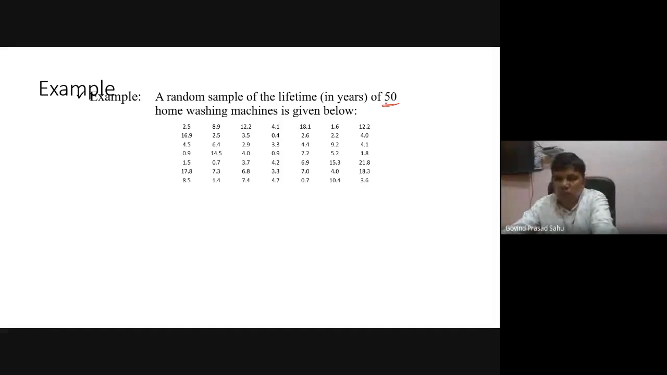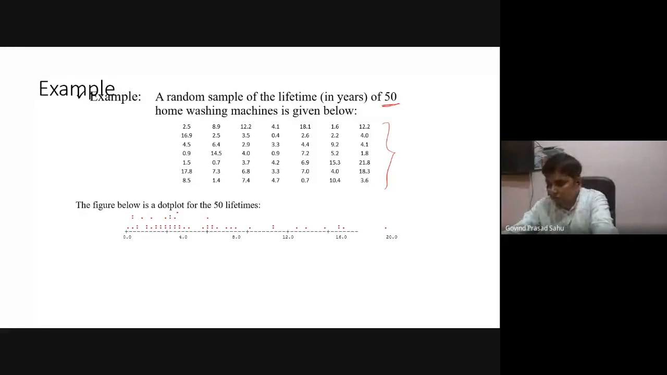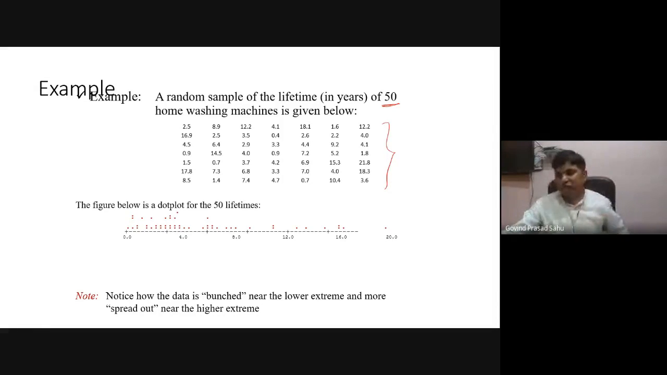So we observe 50 washing machines, and this is the lifetime in years of each of the 50 washing machines. Just looking at this numerical data, it is very hard to derive any conclusion. But if we arrange this numerical data in a proper way, then we can get some information from it.